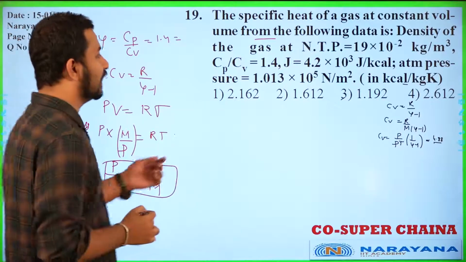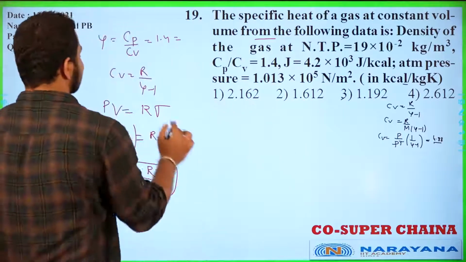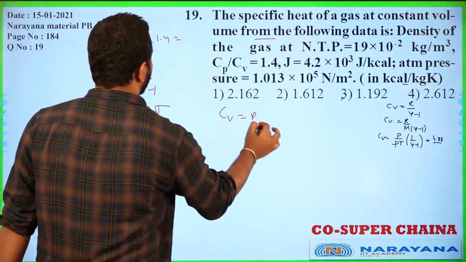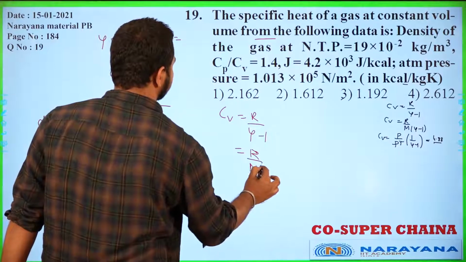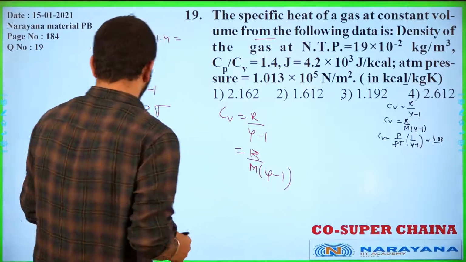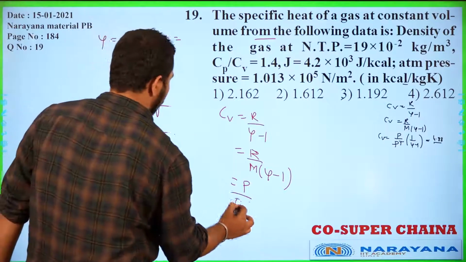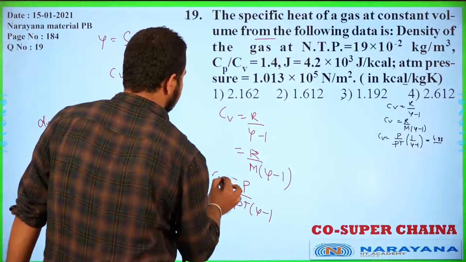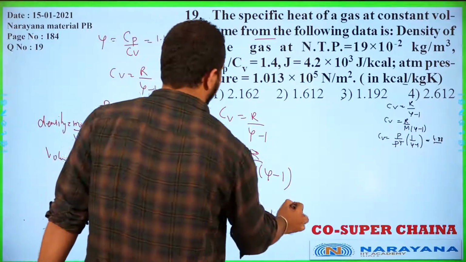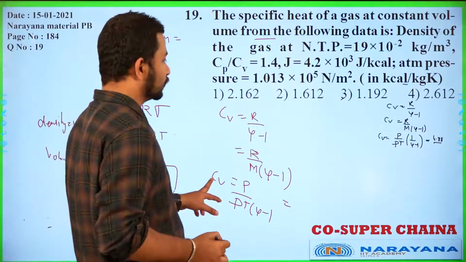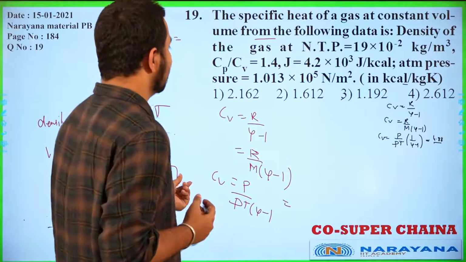Now here we need the answer in kilocalorie per joule. So we can write this Cv in terms of kilocalorie as R by M into gamma minus 1. Okay, this R by M we can substitute here. R by M we can substitute as P by rho T, into gamma minus 1. This is Cv. Okay, so if you substitute here the values given, we will get the Cv value.